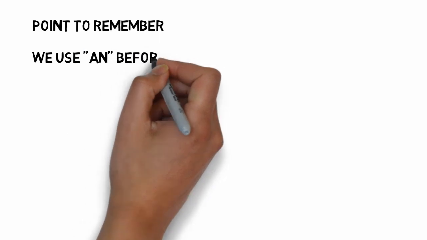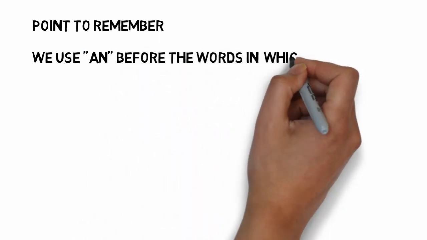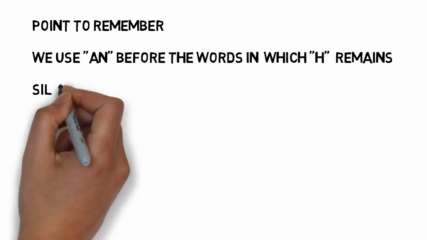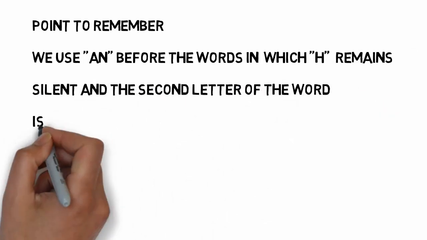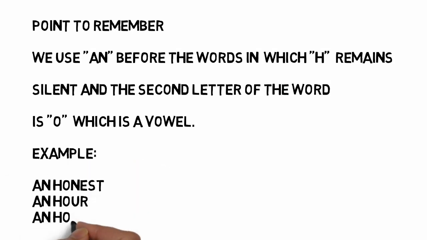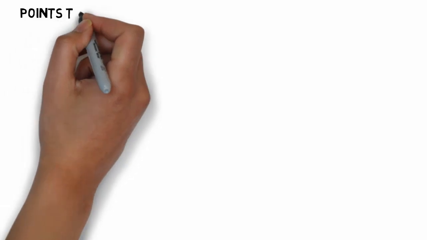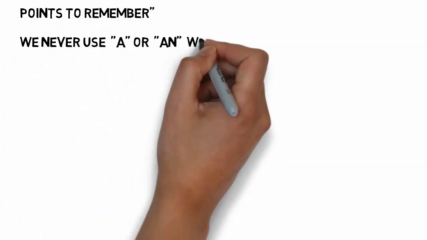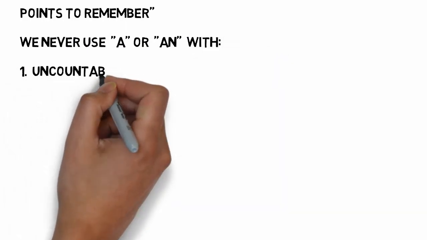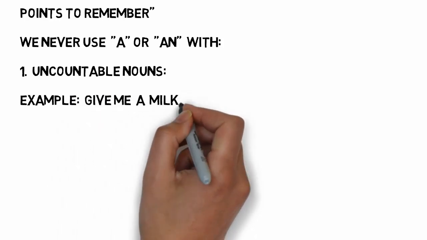Another point that we need to remember is we always use an before the words in which H remains silent, and the next word after H is a vowel, which is O. For example, an honest person. In this word, H is silent and O is a vowel, so we write an before it. And an hour. So these are the examples where H is silent and the sound of O is there, so we write an before it.